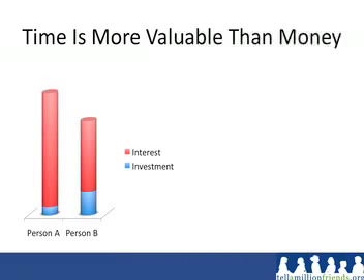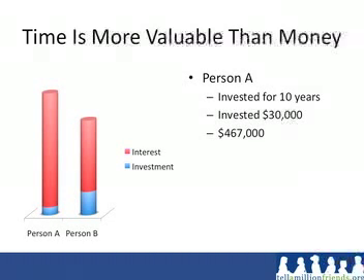Now let's go back and look at our two friends again. Person A has put $30,000 into their account and let it sit there until they were ready to retire. This means that the first dollar that they put into the account at 25 has been there for 40 years when they retire, and that the last dollar that they put in at 35 has still been in there for 30 years. That's a lot of time to let that money earn interest and interest on interest and so on.